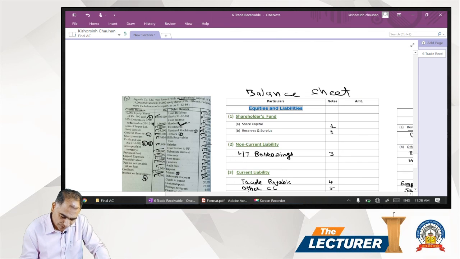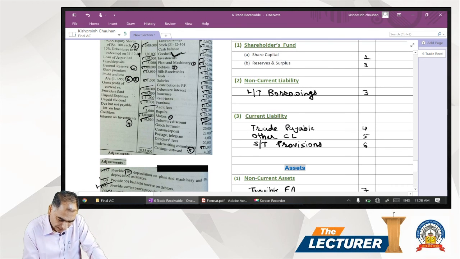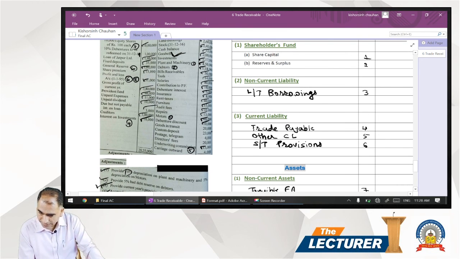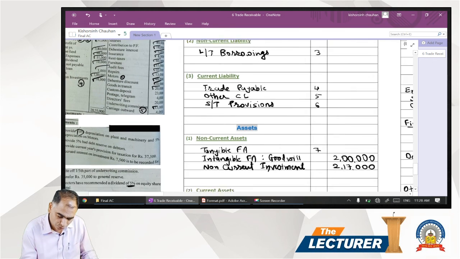Next item in the trial balance after the debentures is goods in transit. Goods in transit is nothing but one kind of stock, because when goods are in transit, they have not been received, but ownership has been established. Goods that did not reach our godown, the ownership is still with the organization, so it's an asset, so it's part of the stock. 20,000 we write in the stock.